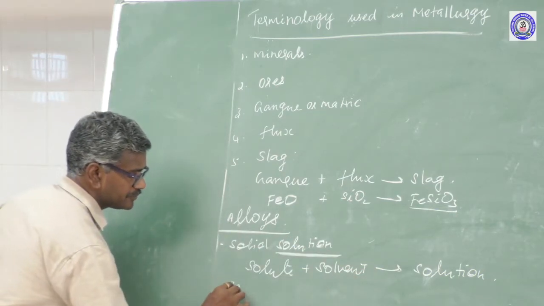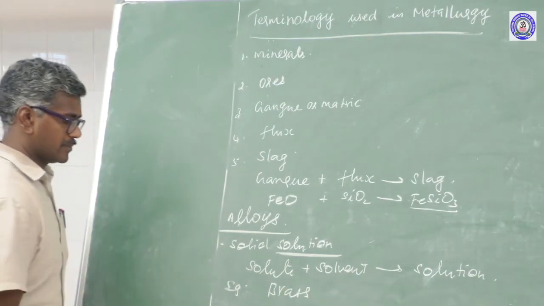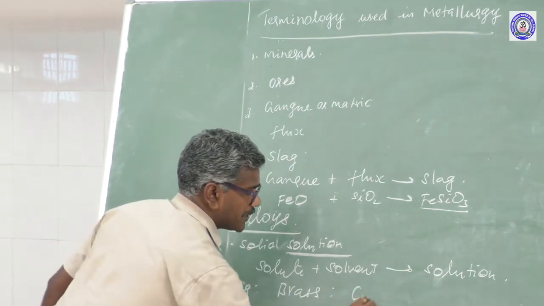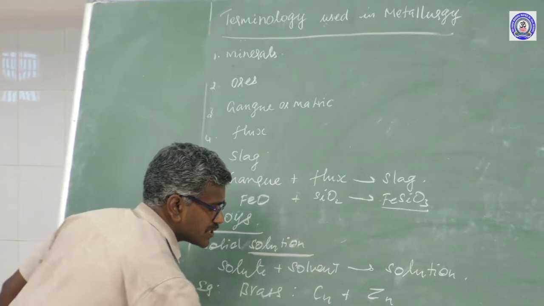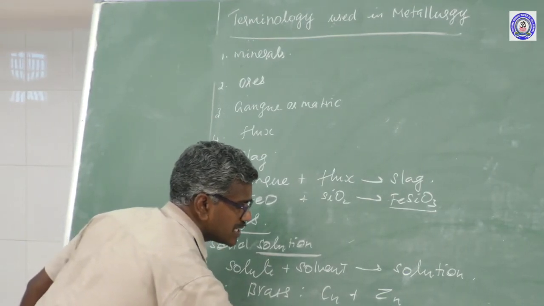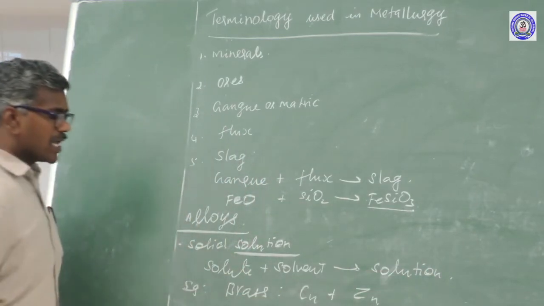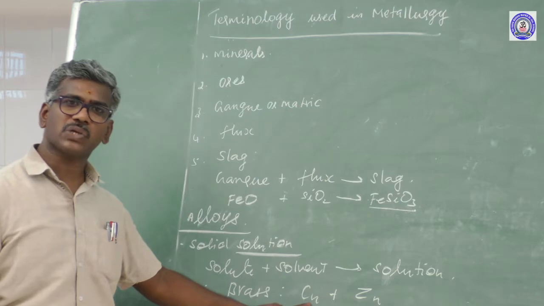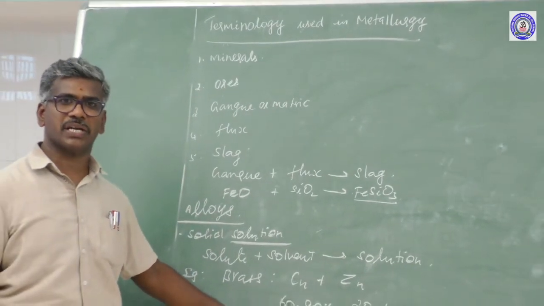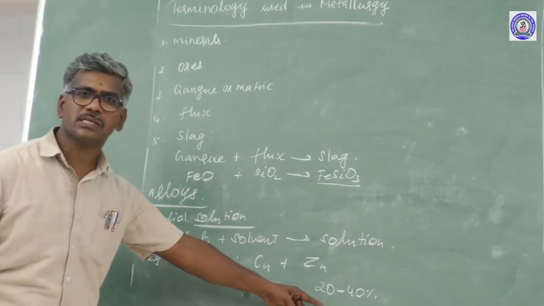For example, brass: copper plus zinc. Copper 60 to 80%, zinc 20 to 40%. Here, which one is a solute, which one is a solvent? Copper acts as a solvent because of the highest concentration. Zinc acts as a solute because of the lowest concentration.